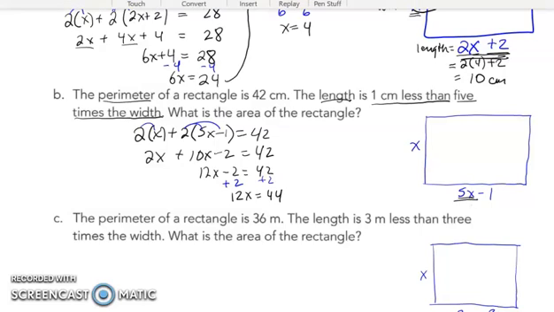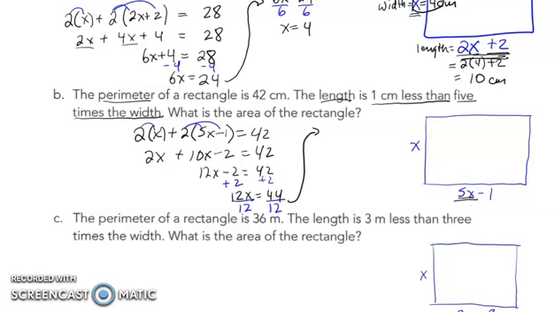Now the problem with this question is it doesn't work out evenly. And that's kind of why the algebra is necessary, because there's no way you were going to guess and check your way to the answer that we see here. So working that out, dividing both sides by 12. Well, no problem on the left, because we know that's going to happen. But 44 out of 12 is not going to be a good value, and I don't want you to change it to a decimal because it would be repeating. And so I'm just going to reduce this by dividing the top and the bottom by 4, which gives me 11 over 3. Don't go and change it to 3 2/3 or 3.66666 forever. It's not going to be helpful to us.